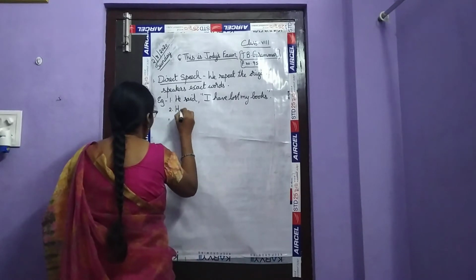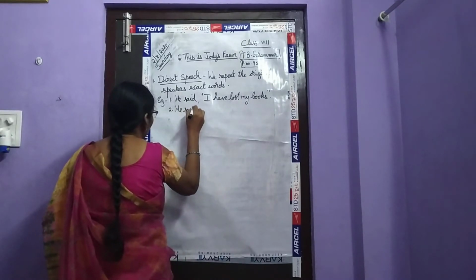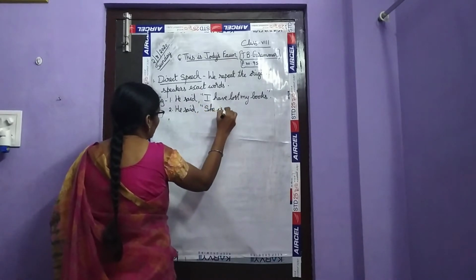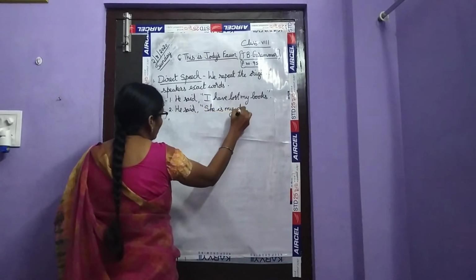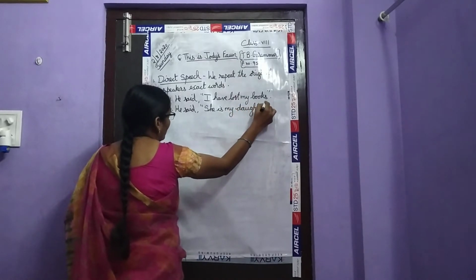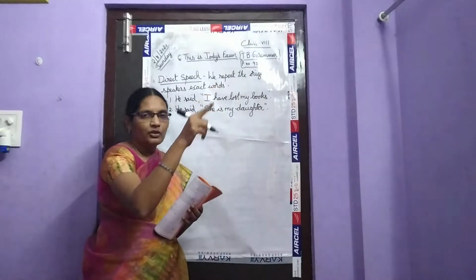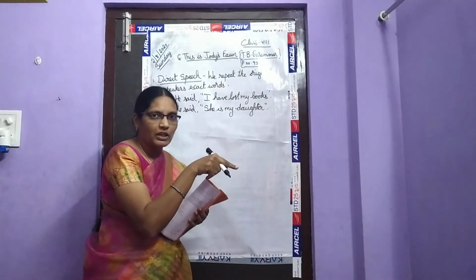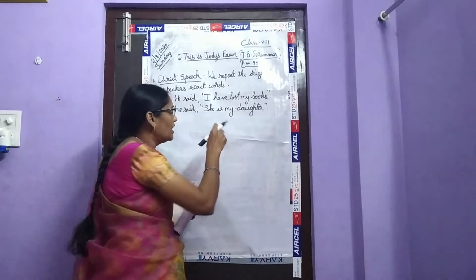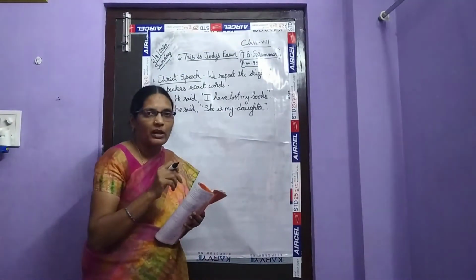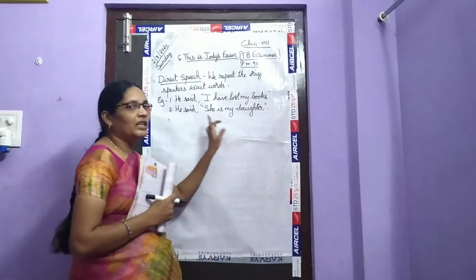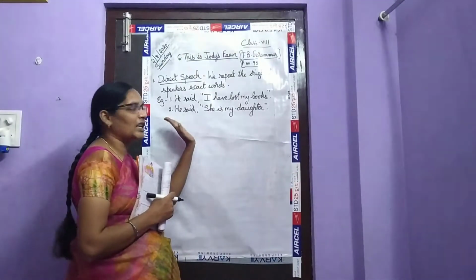He said, she is my daughter. So I am saying, he said, she is my daughter. These are the exact words which are spoken by the speaker. I am saying about the person who said these words. I am saying about one other person.